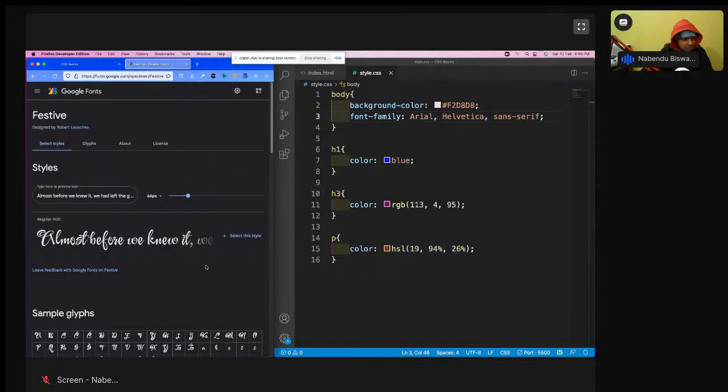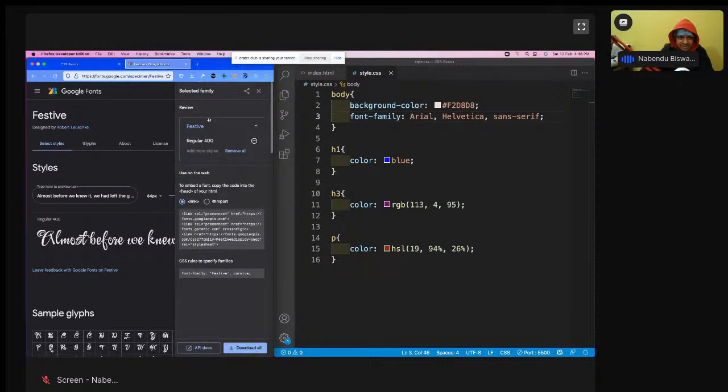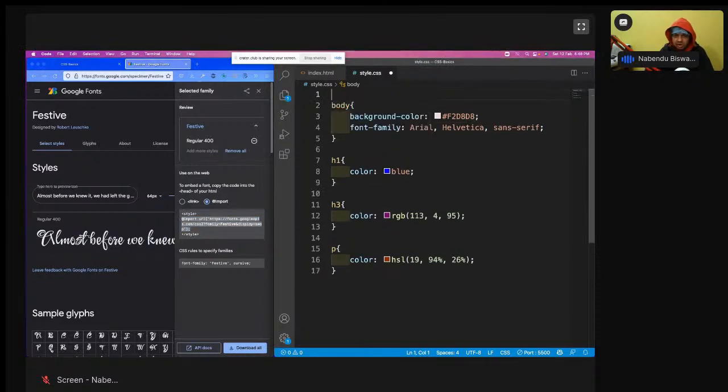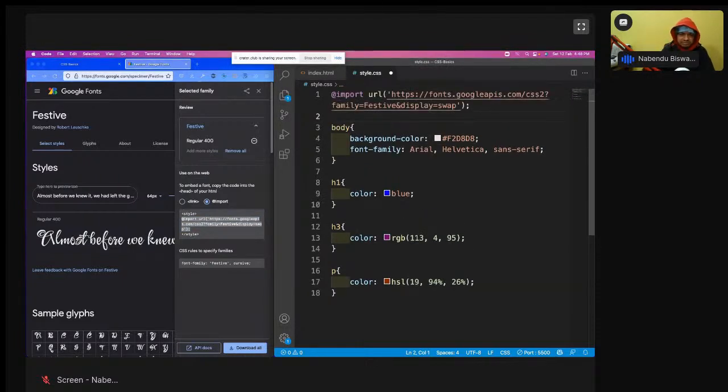How to use a Google font? You go to the site fonts.google.com, or you search Google font and go there, and then you just select this. It will open it here, and then you click this import, and you just copy this inside the style, and you come to the top of your CSS and paste it here. Now you can use this anywhere.